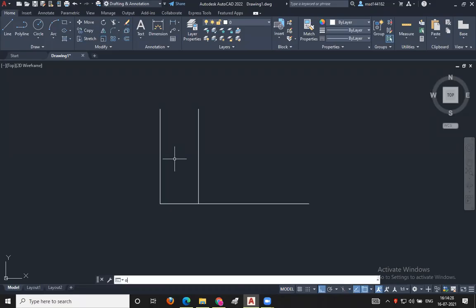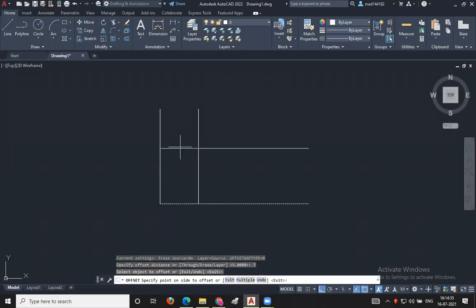So O enter, then 7 enter, then selecting this horizontal line and moving the cursor towards the side where you want the line. Like this, I have clicked with the left button in my mouse. Like this, I have successfully drawn this rectangle.